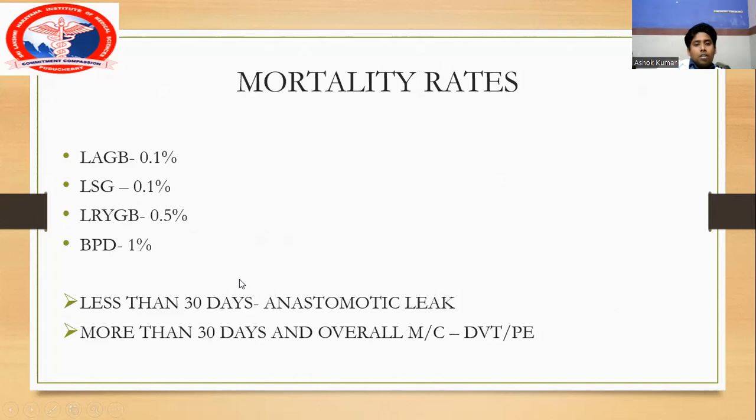What is the cause of this mortality? If mortality happens within 30 days, it is mainly due to anastomotic leak. If it happens after 30 days, the most common cause is DVT and pulmonary embolism. The overall most common cause of mortality in bariatric surgery is DVT and pulmonary embolism.